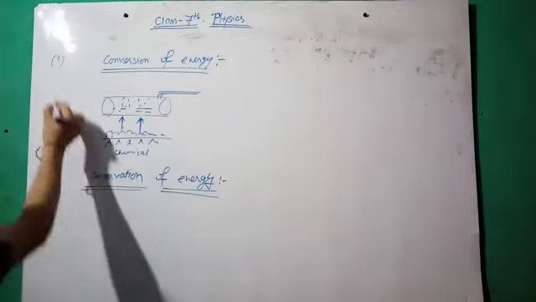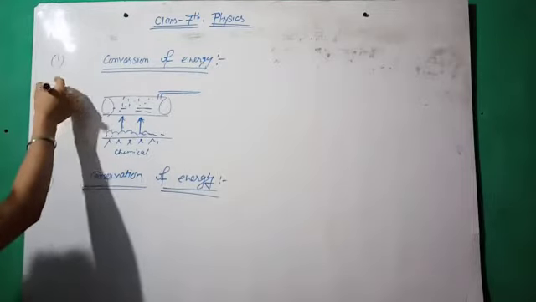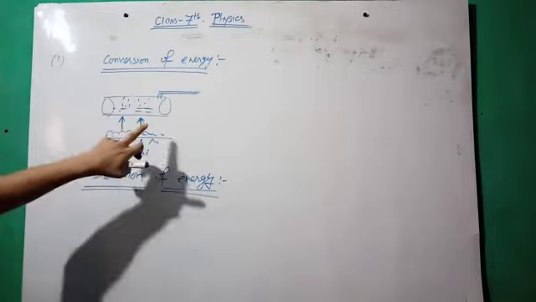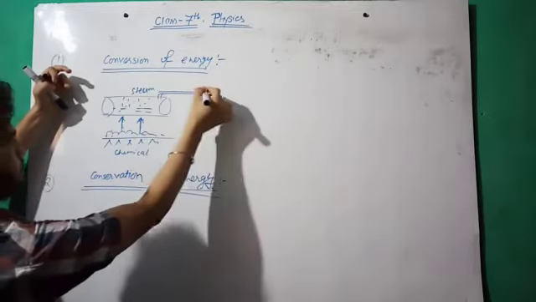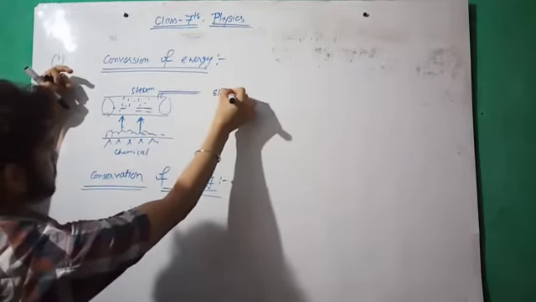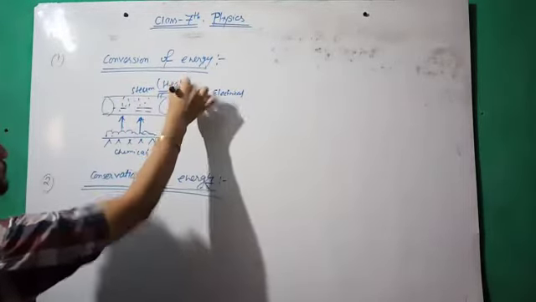First you have to write down the conversion of energy, then first, steam engine, then you have to write down chemical energy, then heat energy, because steam has heat, and then electrical energy.